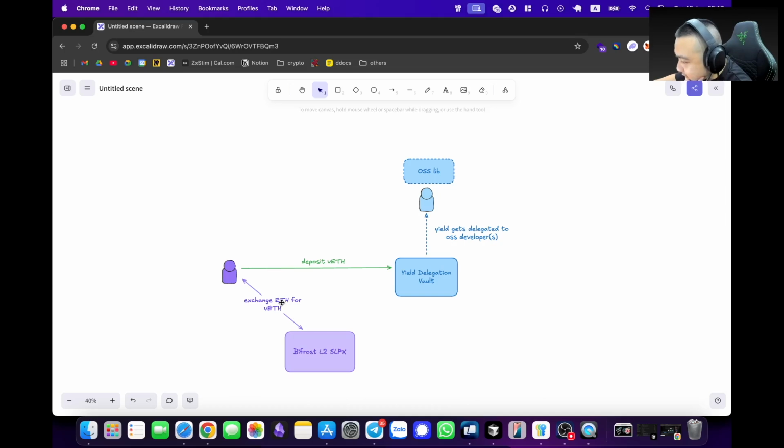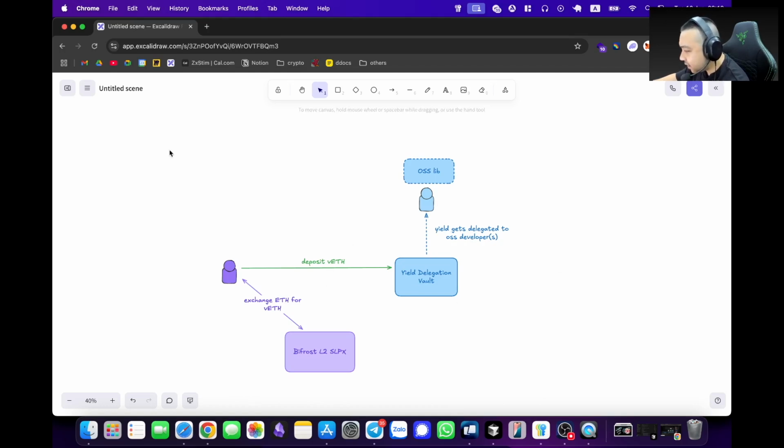So once you exchange your ETH for VETH, you deposit VETH into the yield delegation vault. What the yield delegation vault does is essentially take all of your yield from the VETH and delegate it over to this OSS developer or developers. It delegates all your yield.